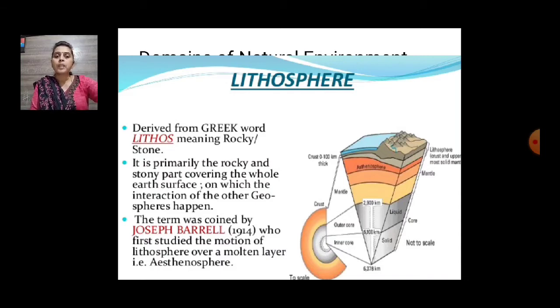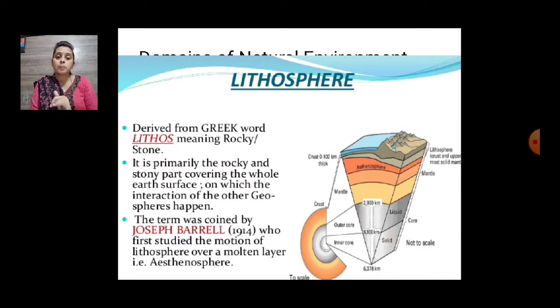It is derived from the Greek word lithos, meaning rocky or stone. You can call it a rock or a stone. It is primarily the rocky and stony part covering the whole earth surface, the earth surface where we live in, isn't it?